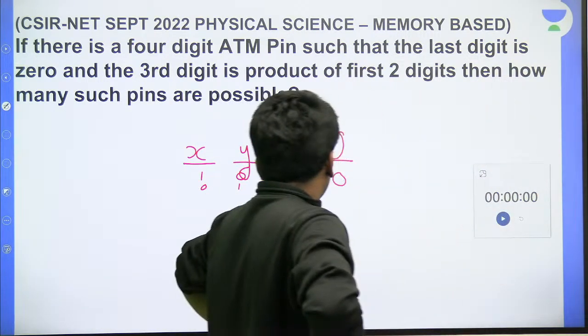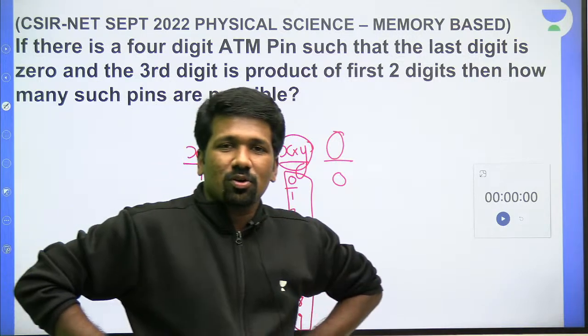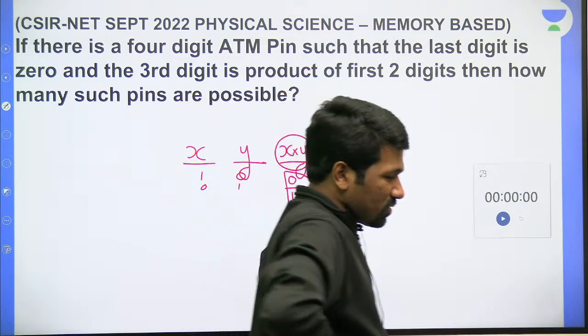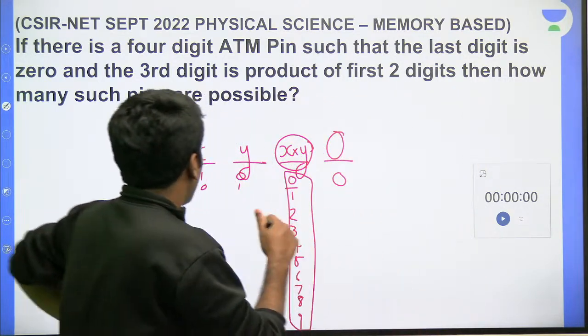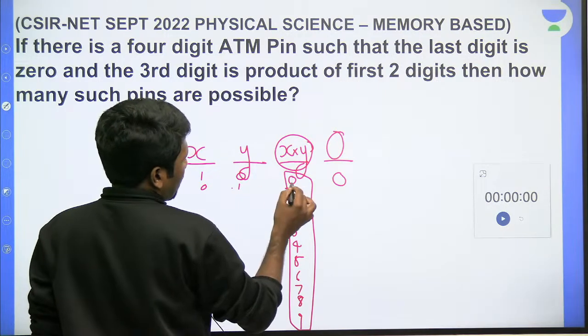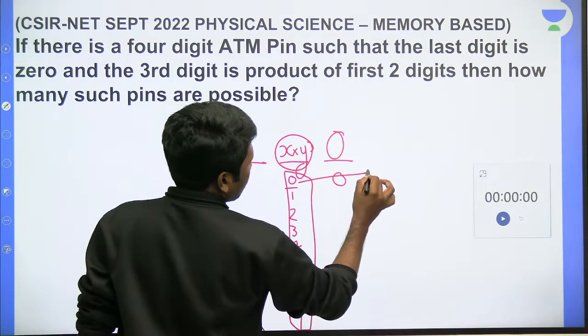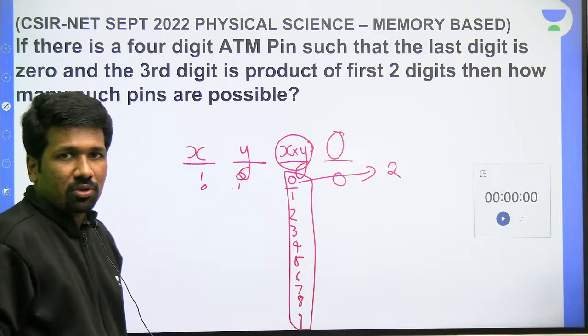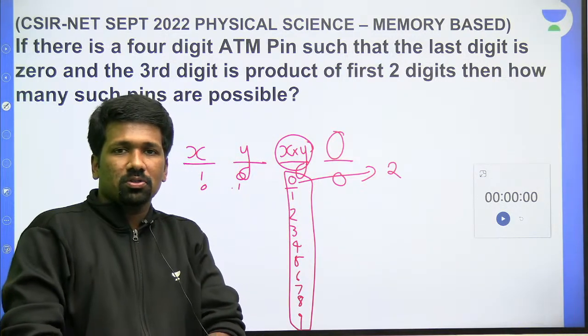If your ATM pin is 1 0 0 0, and you enter 0 1 0 0, you will not be allowed to get money. So definitely 1 into 0 will be 0, and 0 into 1 will also be 0. That means 2 possibilities for the first case, 2 possibilities to get 0. Are you all understanding?